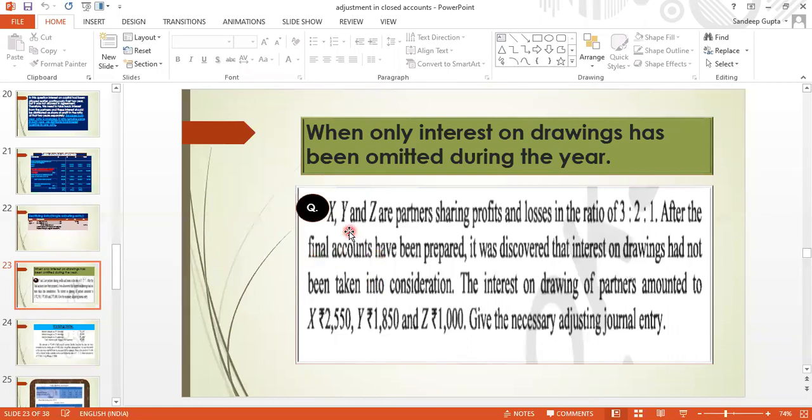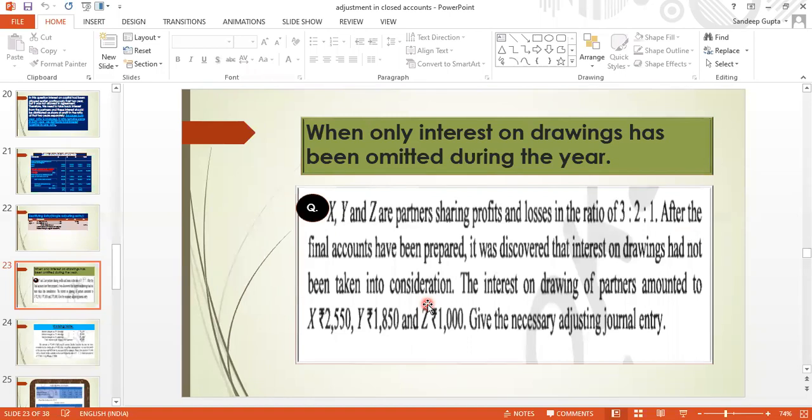So you see the question. X, Y, and Z are partners sharing profit and loss in the ratio of 3:2:1. After the final accounts have been prepared, it was discovered that interest on drawing had not been taken into consideration.